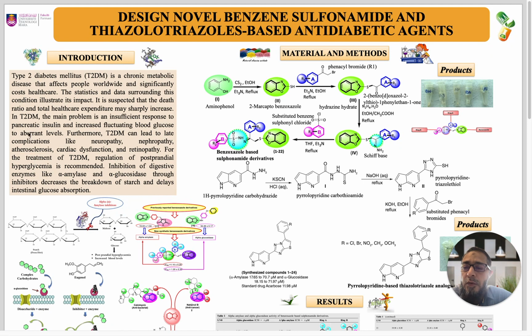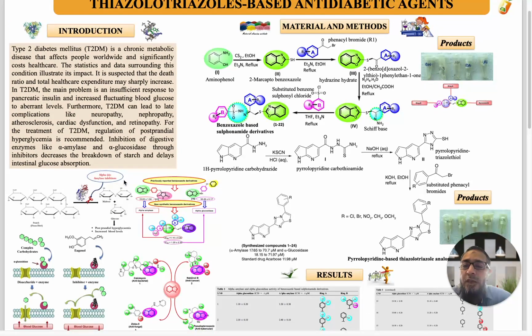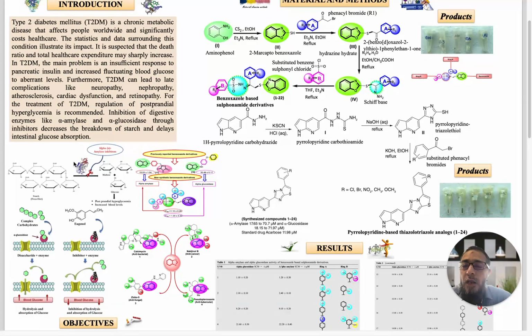Diabetes is a chronic metabolic disease characterized by elevated levels of blood glucose or blood sugar, which leads over time to serious damage to the heart, blood vessels, eyes, kidneys, and nerves. For the treatment of diabetes mellitus, regulation of postprandial hyperglycemia is recommended. Inhibition of digestive enzymes such as alpha glucosidase and alpha amylase through inhibitors decreases the breakdown of starch and delays intestinal glucose absorption.